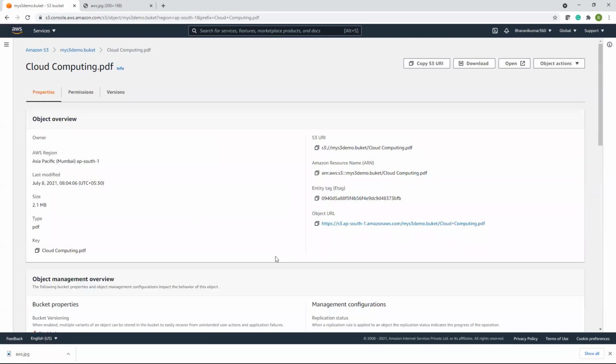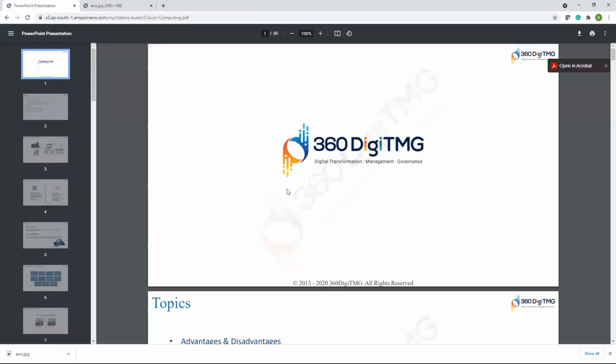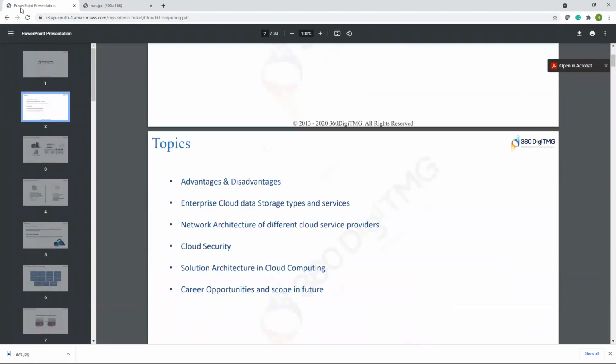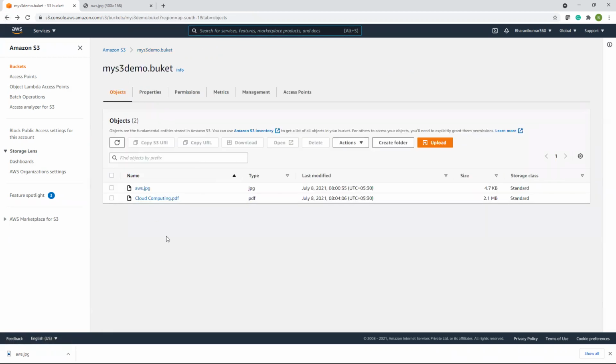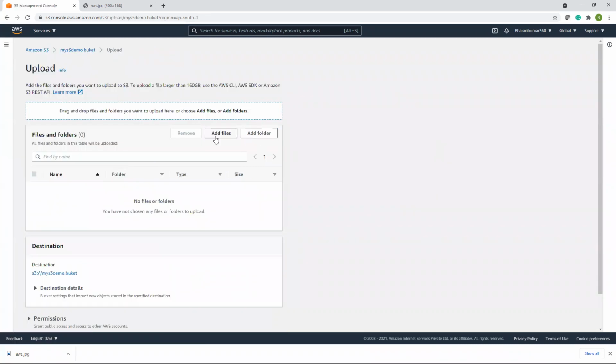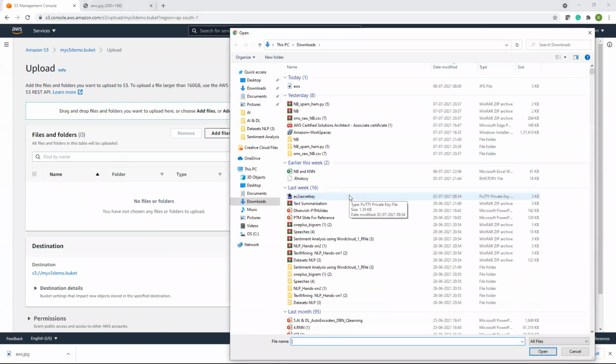Since it's a PDF, we don't know whether it gets opened or downloaded. Other files, if it is Word or any CSV, will not open. So actually it's opening up. PDF also you can open. PDF, text and images will get opened, and other files will get downloaded, because for PDF we have an option of opening in the browser, right? Otherwise it gets downloaded. Let us upload another one, a .csv file.